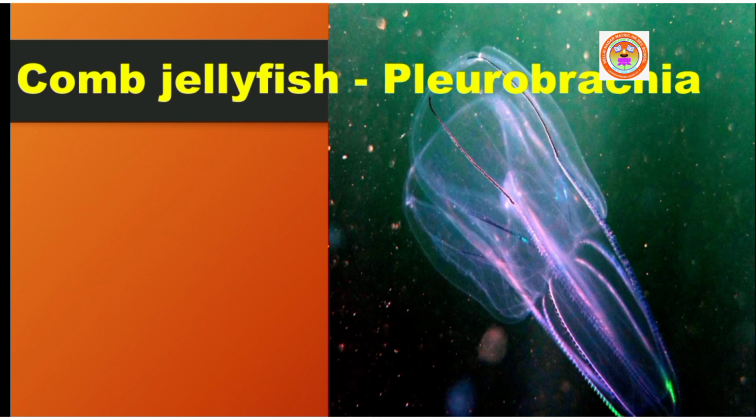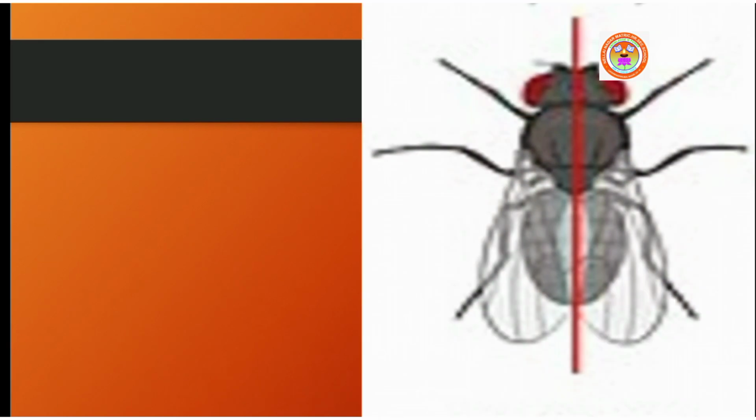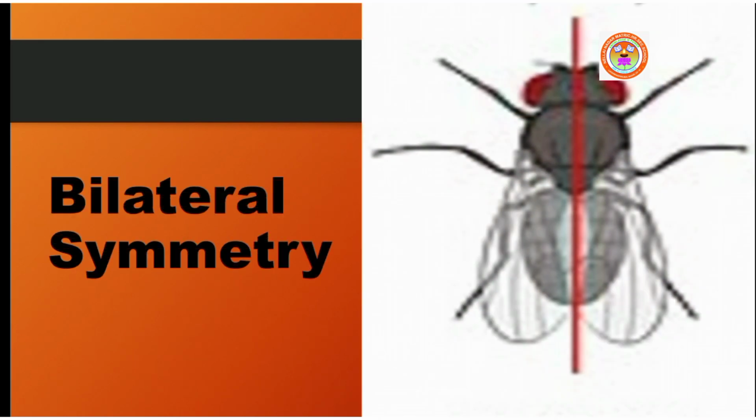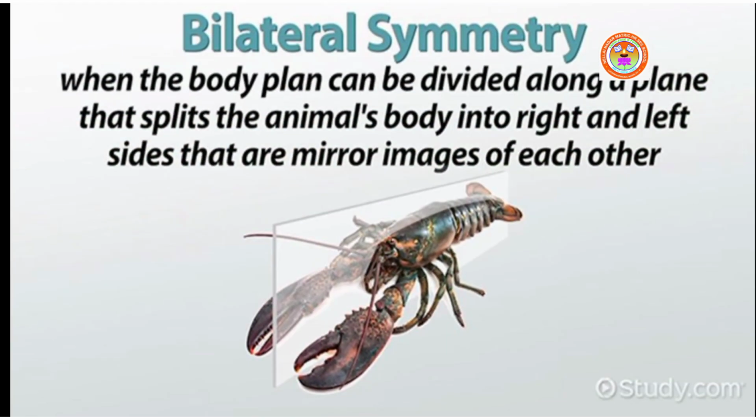Then animals which have two similar halves on either side of the central plane. Here you can see this is a central plane. These animals have two similar halves on either side of the central plane. Such animals are called bilaterally symmetrical. It is an advantageous type of symmetry in triploblastic animals, which helps in seeking food, locating mates, and escaping from predators more efficiently.